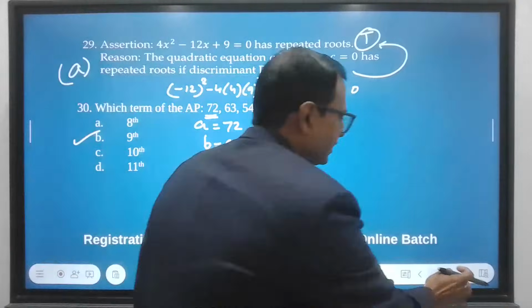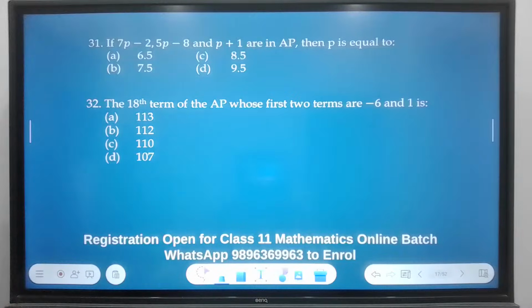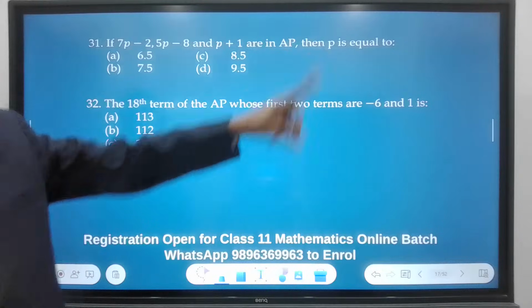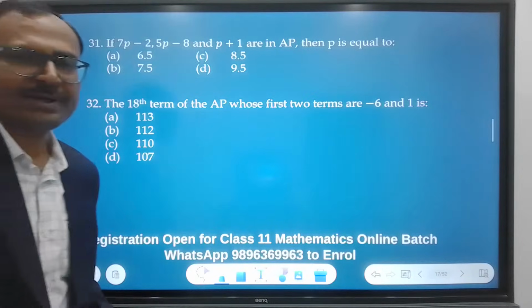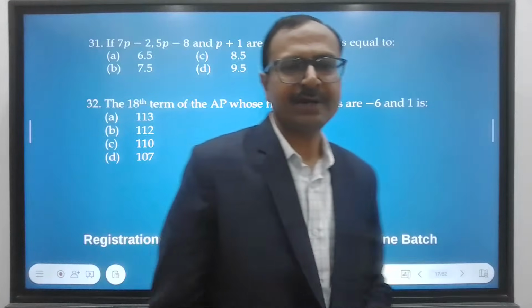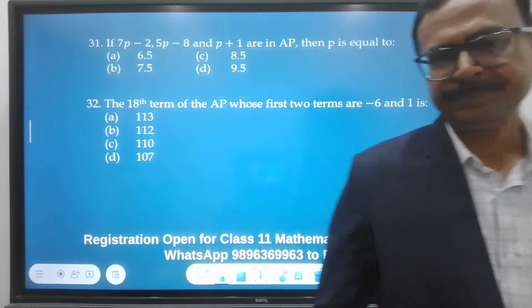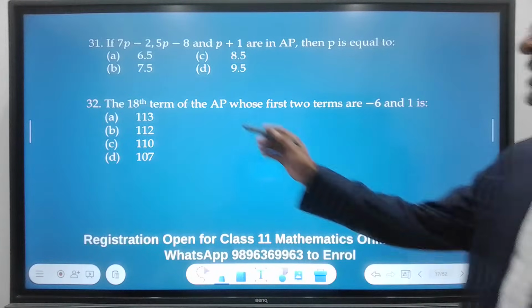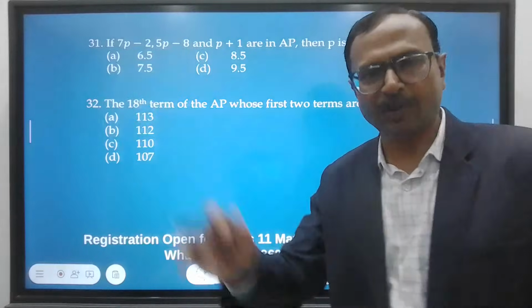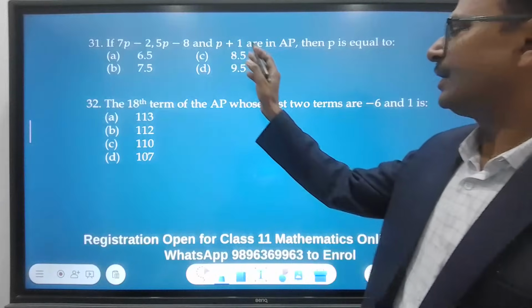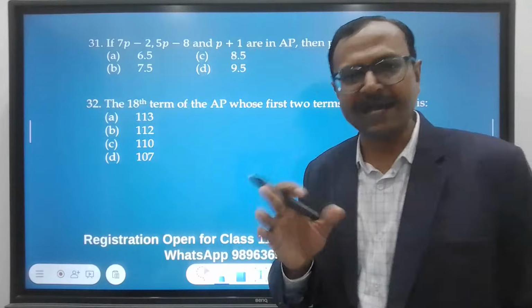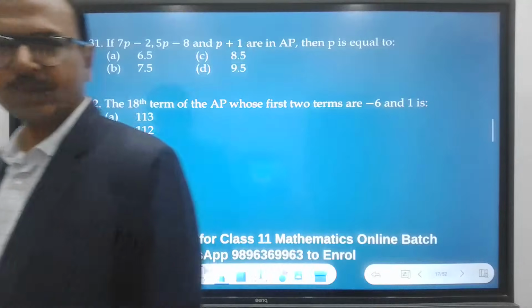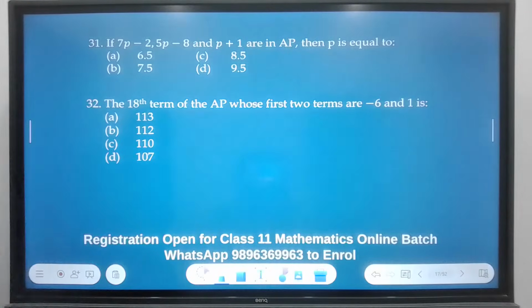Let's have the next two questions. Questions 31, 32. If this and this are in AP, then P is equal to what? A very, very common question of arithmetic progression. Come on, let's quickly do it. What is the rule here? The rule is second minus first, the common difference is always the same. Third minus second, the common difference has to be the same. Let's quickly get the answer and put it in the chat.